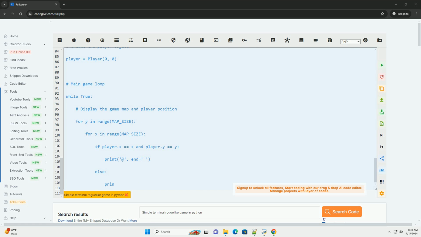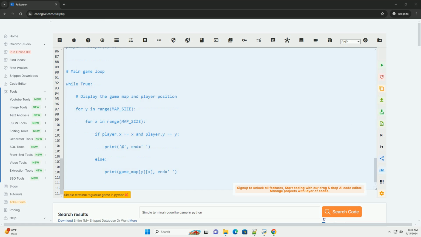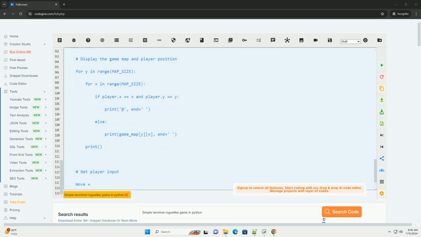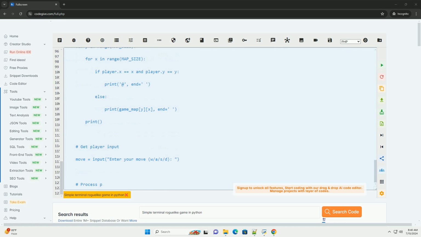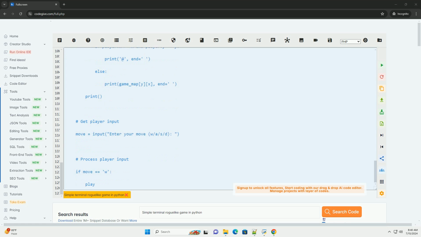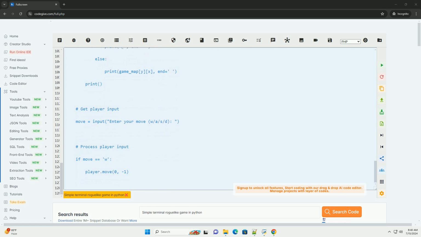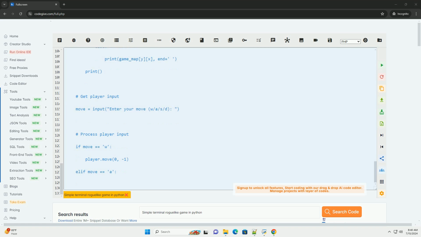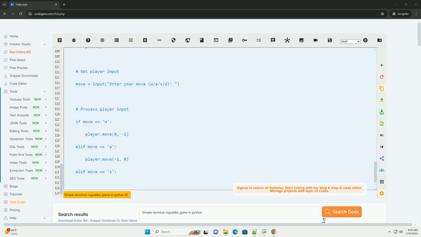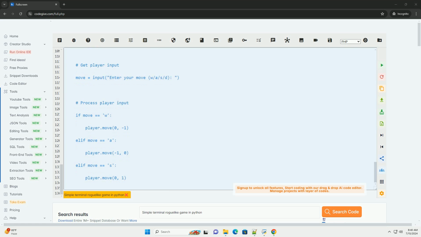5. Implement combat. When the player attacks an enemy or vice versa, calculate damage based on player and enemy attributes. Update health points accordingly and handle defeat conditions. 6. Include items. Scatter items like weapons, armor, and health potions on the map. Allow the player to pick up items and use them to enhance their abilities.